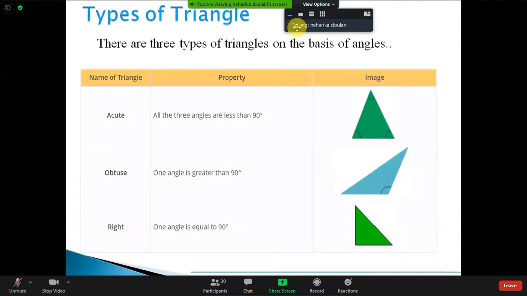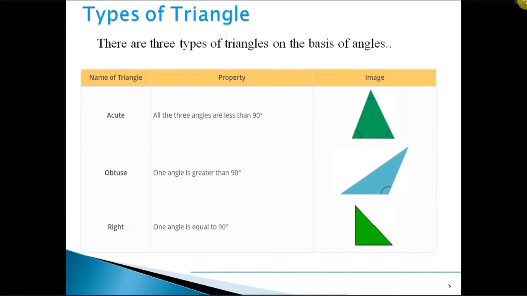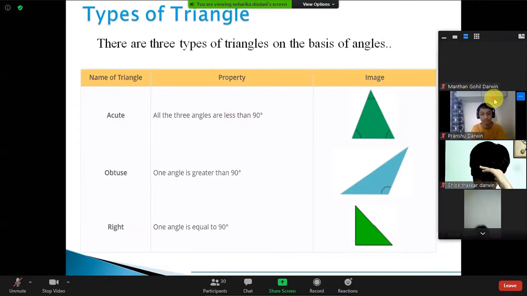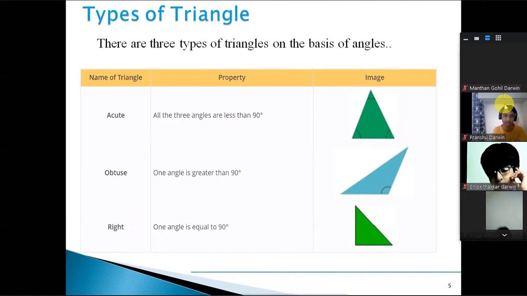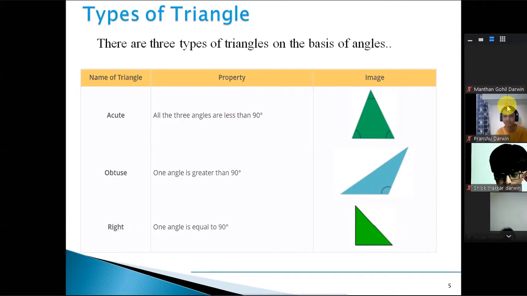In acute angle, all the angles will have measurement less than 90 degrees. And in obtuse, one of the angles will be greater than 90 degrees. And in right, only one of the angles will be equal to 90 degrees. What about the other two angles in case of right and obtuse angle? Acute angle. Ma'am, 180 minus.